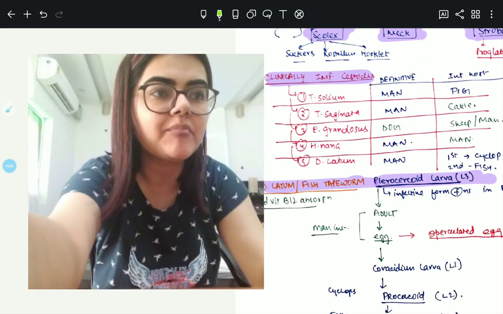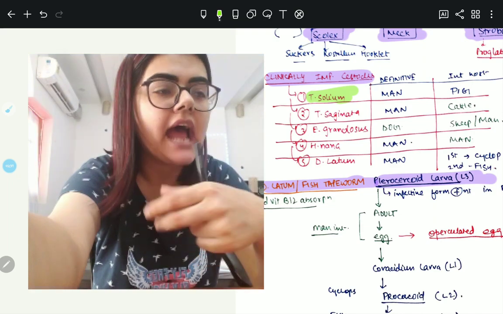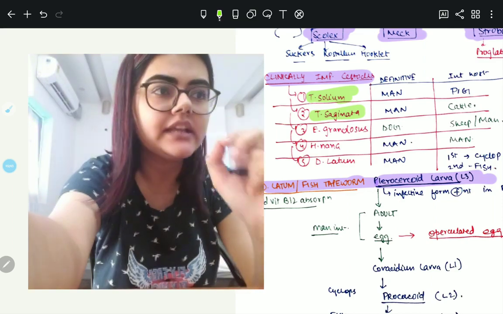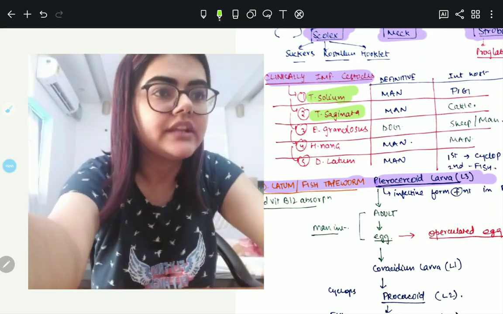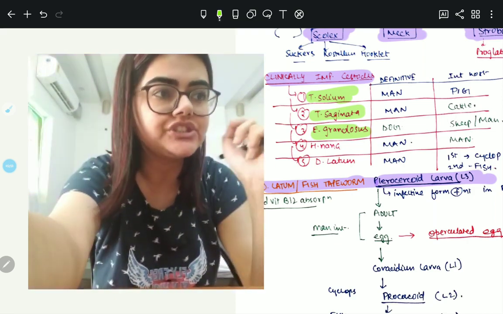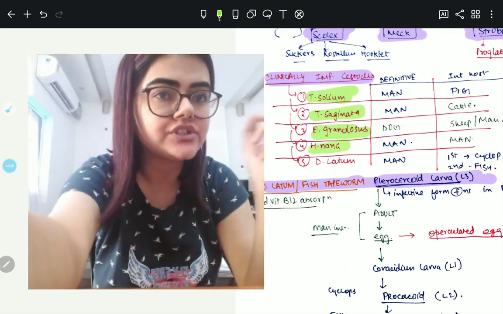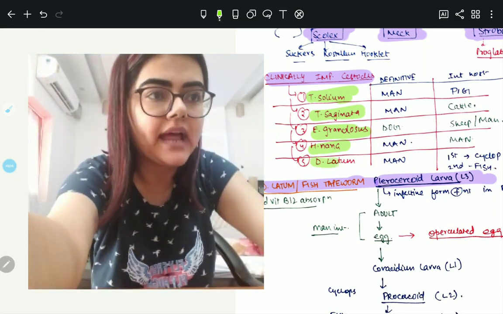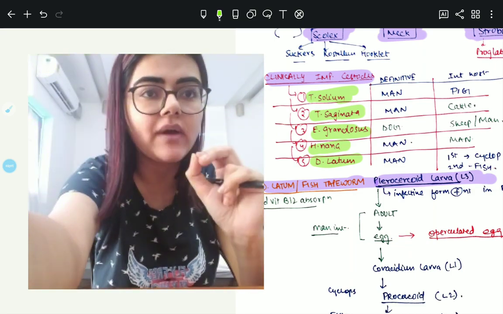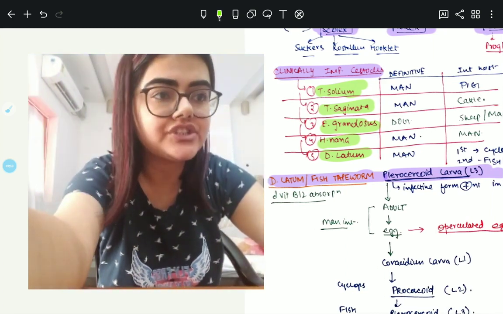Now what are the clinically important cestodes? We have Taenia solium. In Taenia solium the definitive host is man and the intermediate host is pig. In Taenia saginata the definitive host is man again but the intermediate host is cattle. In Echinococcus granulosus the definitive host is dog and the intermediate host is sheep or man. In H. nana the definitive host is man and the intermediate host is also man. In Diphyllobothrium latum, the definitive host is man, but the first intermediate host is cyclops and the second one is fish.